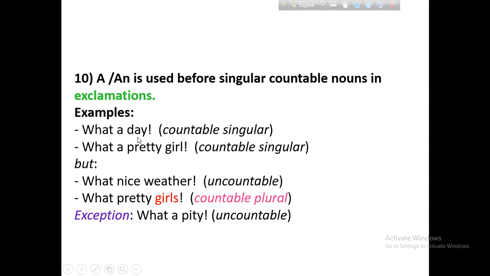Day is a countable singular noun, so we use a before day in the sentence of exclamation. What pretty girls. Girls is plural, so we cannot use a. What a pretty. Though pretty is uncountable, before it we can use a as an exception.